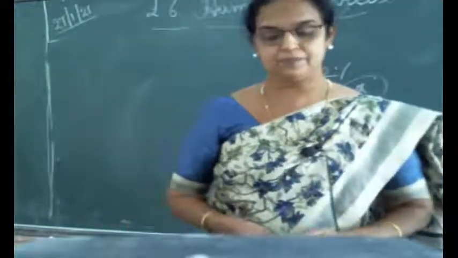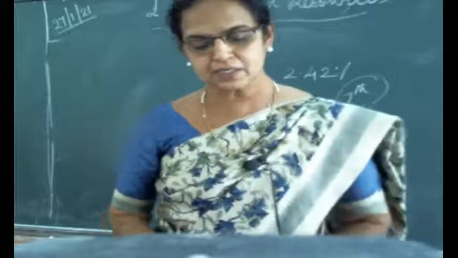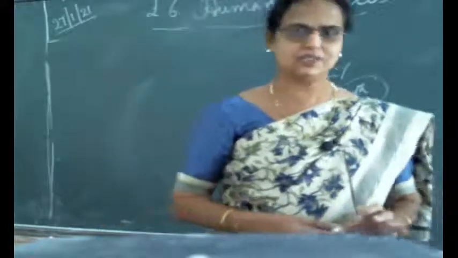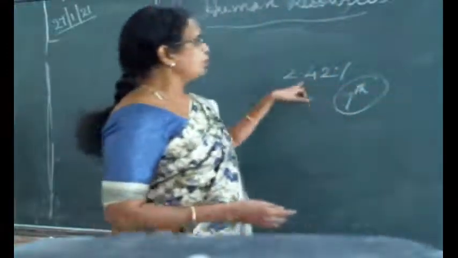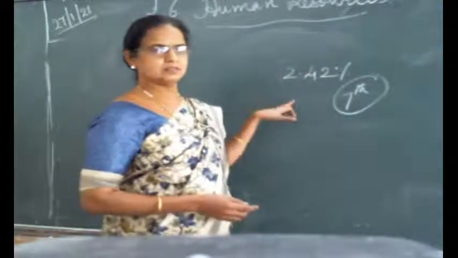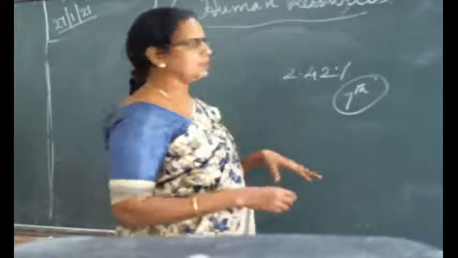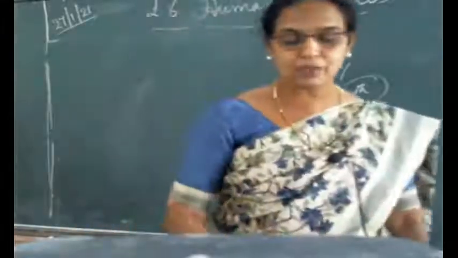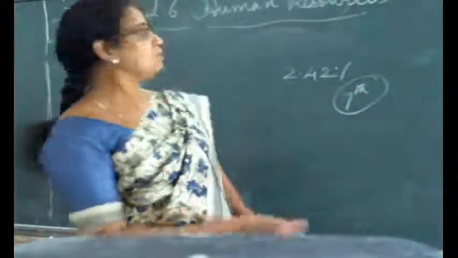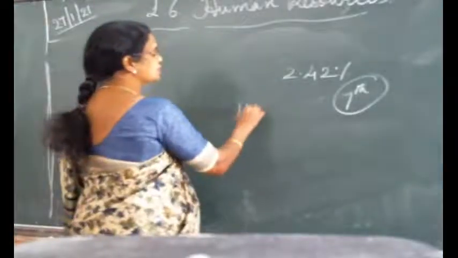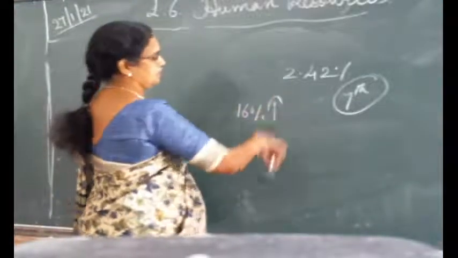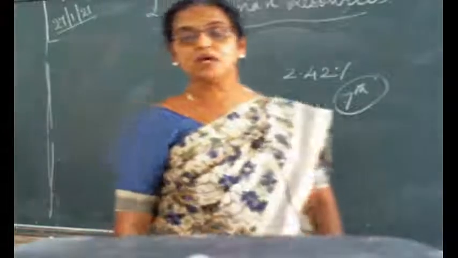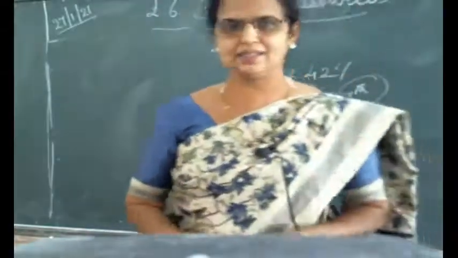Ours is 7th. More than 16% of the world's population lives in India. See, only 2.42% of the land area, and that too 7th position we have. But what is our population? Just to see, more than 16% of the world population is residing in India.